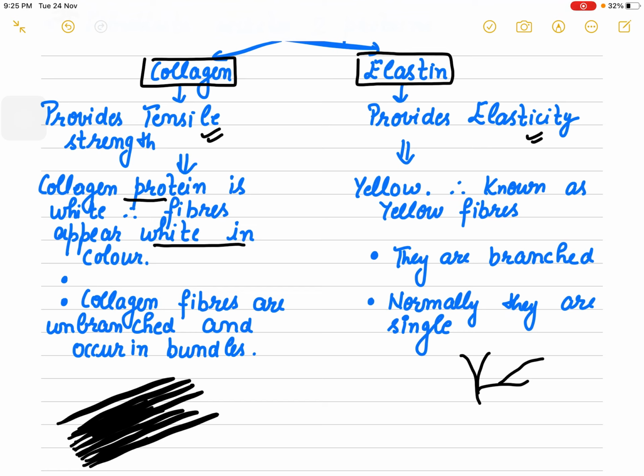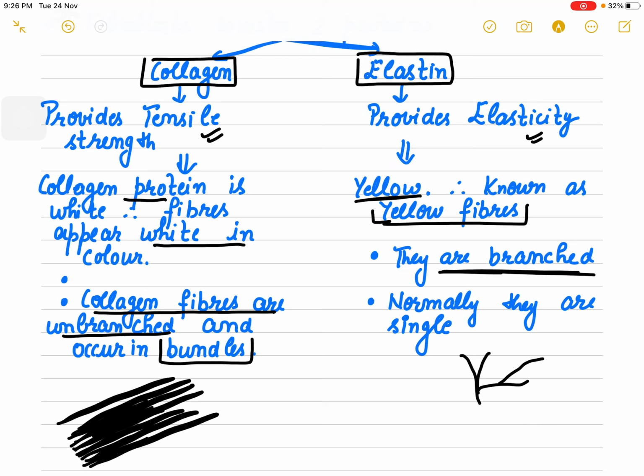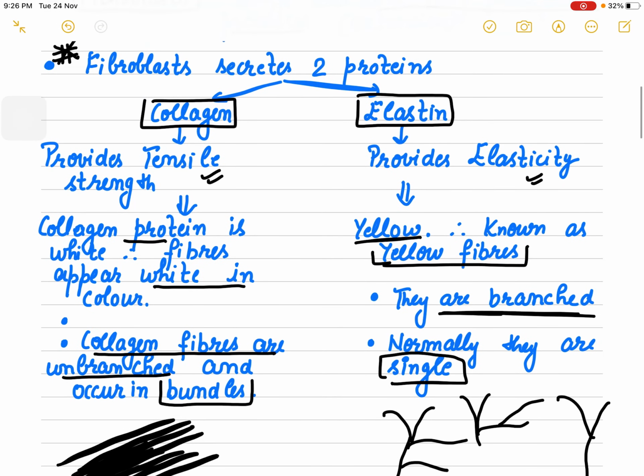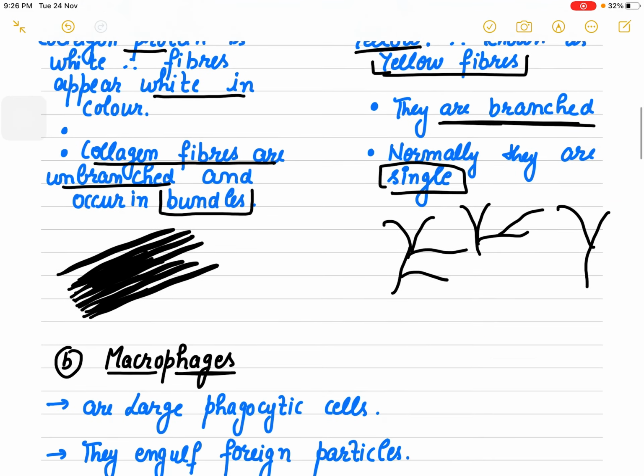And elastin provides elasticity. They appear yellow in color, which is why they are known as yellow fibers. They are branched. The major difference between collagen and elastin is that collagen fibers are unbranched and occur in bundles, and elastin fibers are branched and normally single. As you can see, they are branched, but they appear as a single fiber, not in bundles.